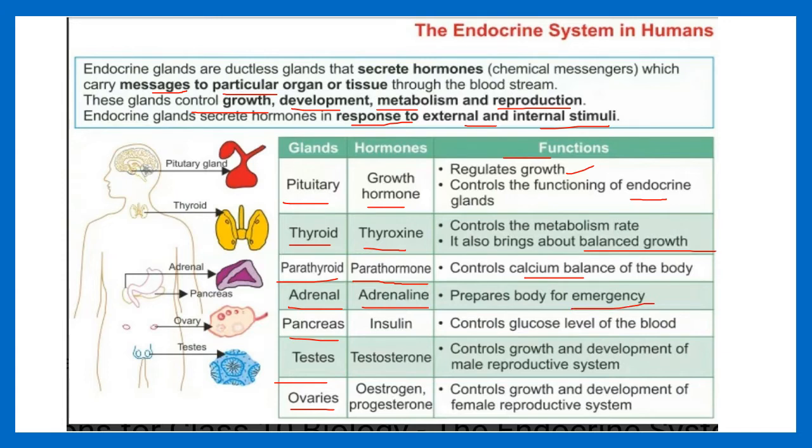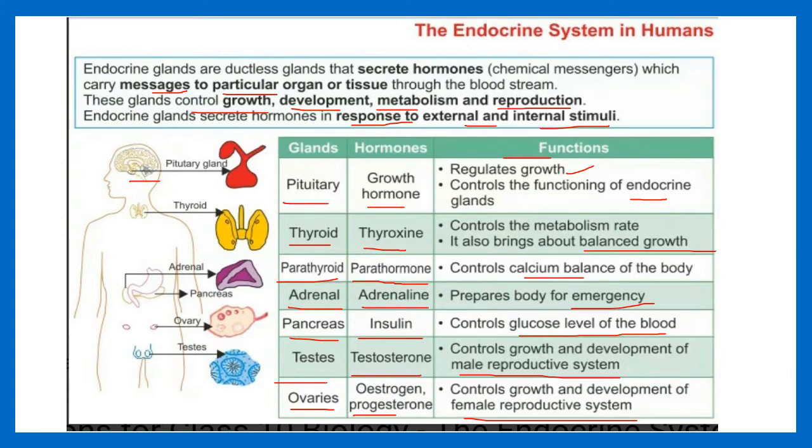Then the pancreas gland releases insulin, and insulin controls the glucose level of the blood. Then the testes. Testes are there in male members only, and testes release testosterone that controls growth and development of the male reproductive system. The next one is the ovaries. Ovaries release estrogen and progesterone. These are the hormones that are found in female members, and these hormones control growth and development of the female reproductive system. And here in the picture you can see the location of these glands in the human body.